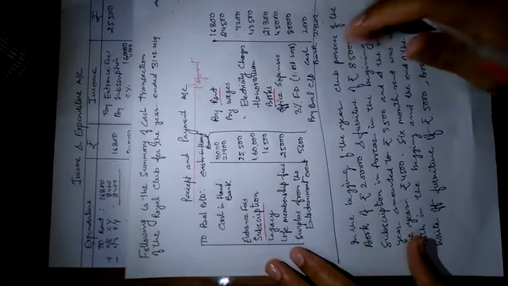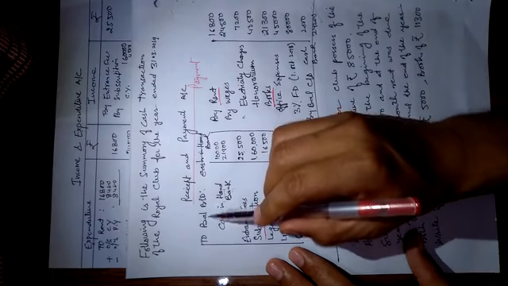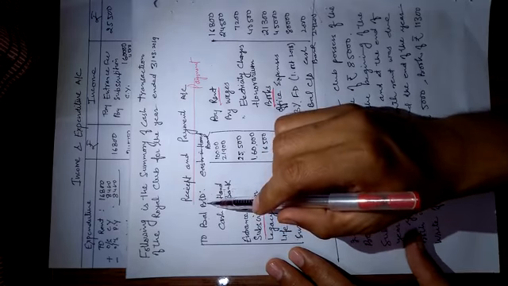In the opening balance sheet, we write all the amounts at the opening of the year. We have seen in this question, cash in hand and cash at bank are the opening amounts of the year.